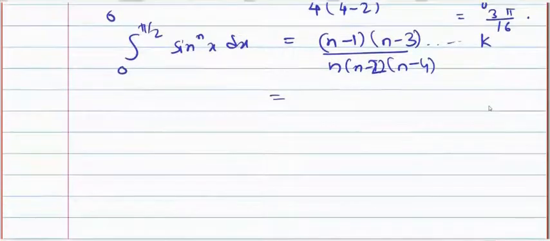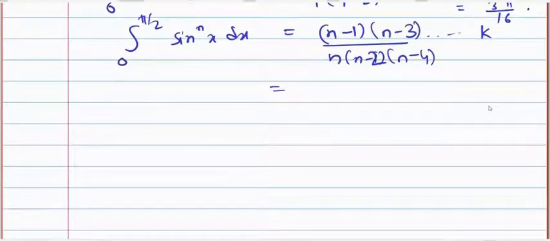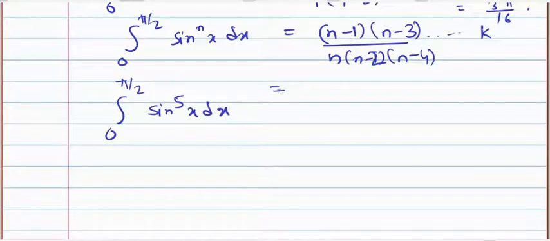Okay, based on the same formula, one more question. What is the value of integration 0 to pi by 2 sine raised to power 5x dx? Eight by 15.